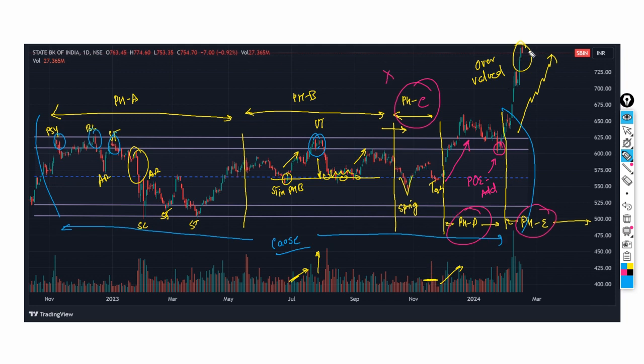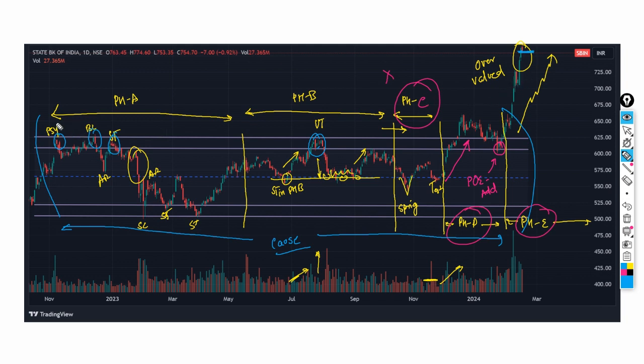Is the operator going to start to book his profit at this location? This is very logical. I am not recommending that you buy or sell, it is all up to you, but this is a very logical question to be asked.